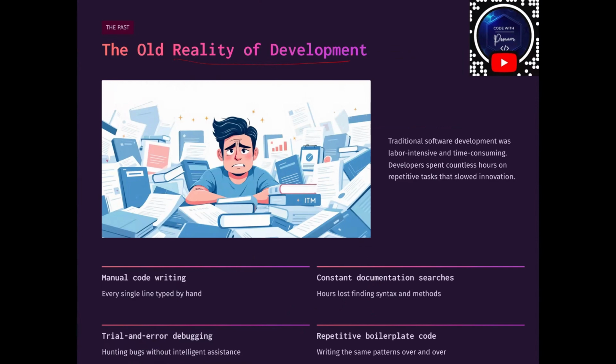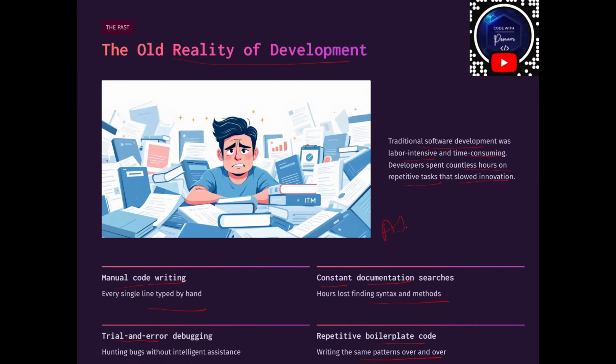Earlier, developers had to write every line of code manually, right? Every line was typed by hand. And if we got stuck anywhere, what did we have to do? We had to constantly search the documentation for the syntax and methods, right? Then we used to debug errors by trial and error, correct? And then we used to write repetitive boilerplate. That means we write the same patterns over and over, correct? So what was happening? Traditional software development was labor intensive and time consuming, correct? Developers spent countless hours on repetitive tasks that slowed innovation.